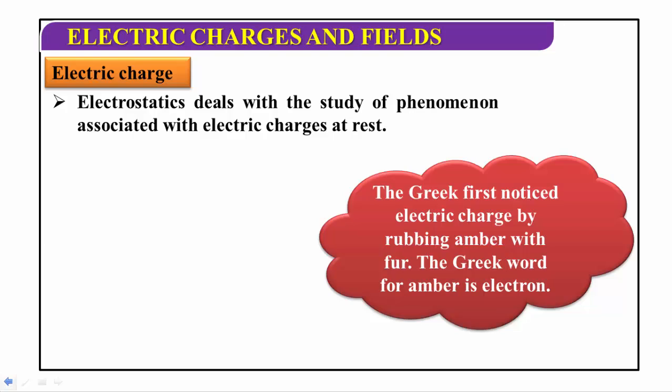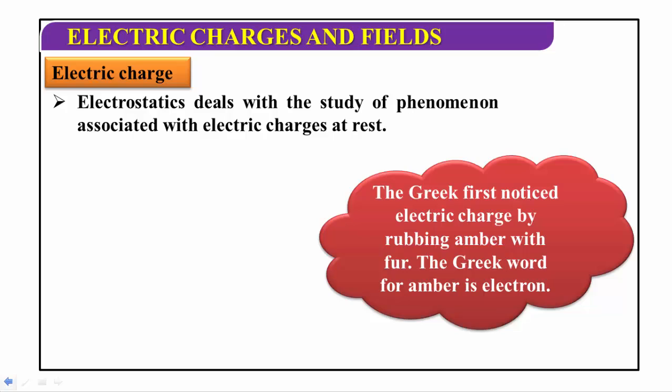This phenomenon, the electric charge, was noticed by Greek scientists when amber was rubbed with fur. The Greek word for amber is electron.